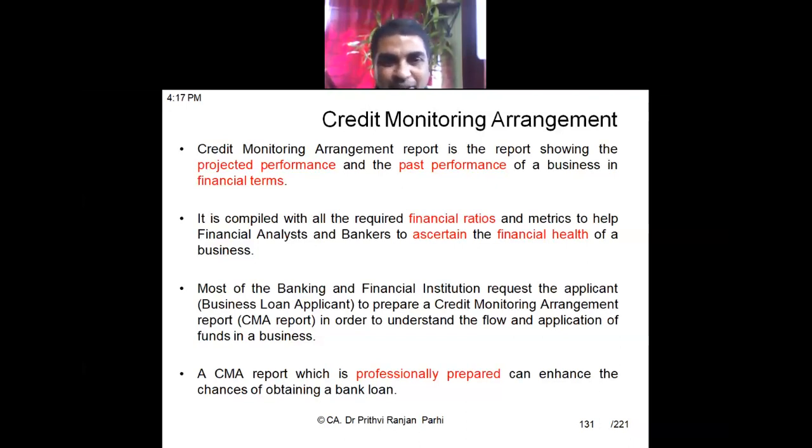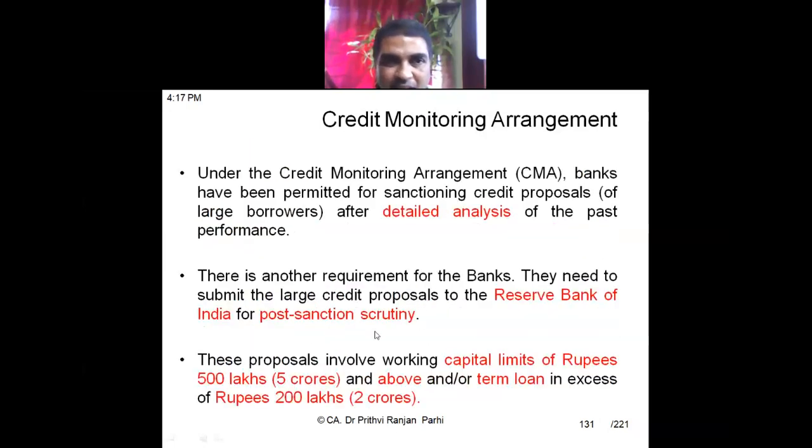By seeing that, the banker will be able to assess the financial health and will be able to sanction the loan promptly. Okay, so this report contains a detailed analysis of the past performance,